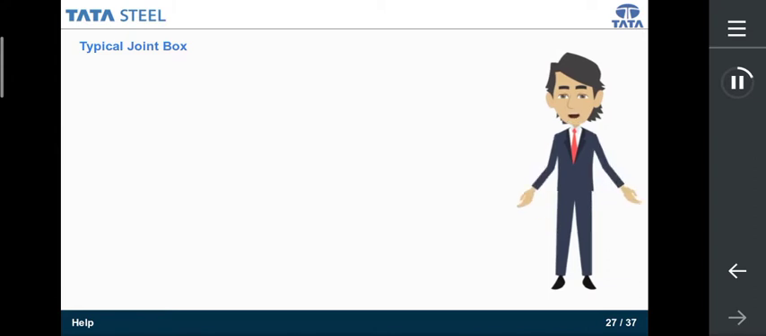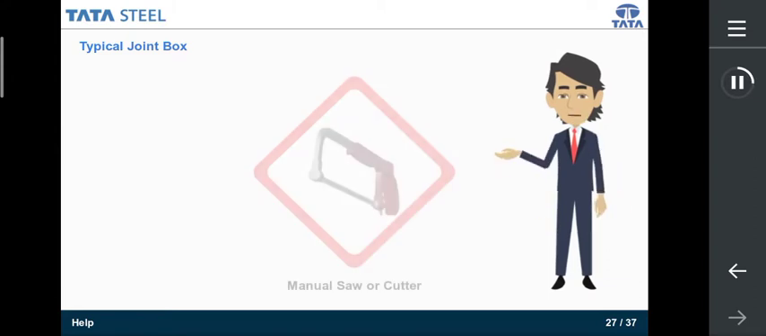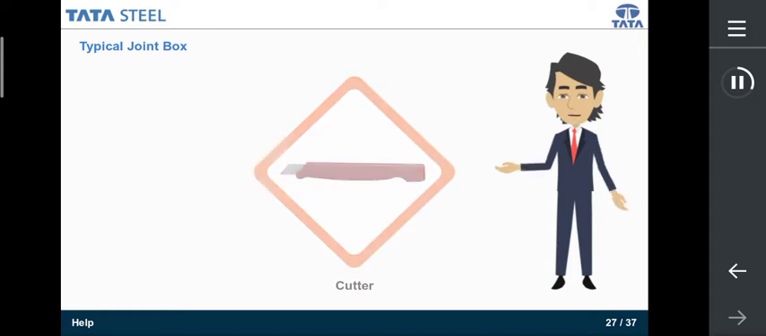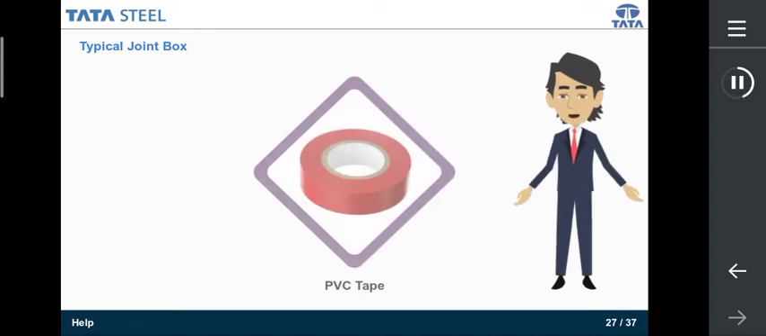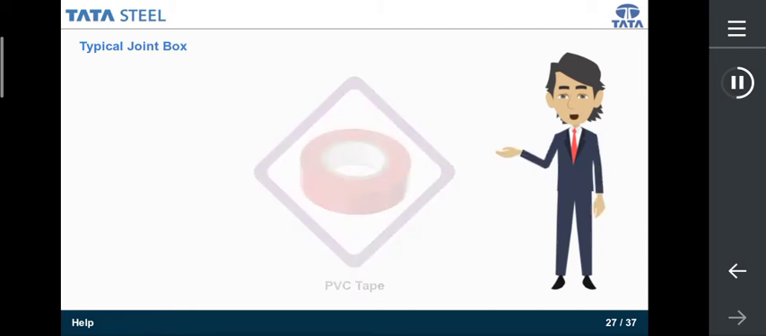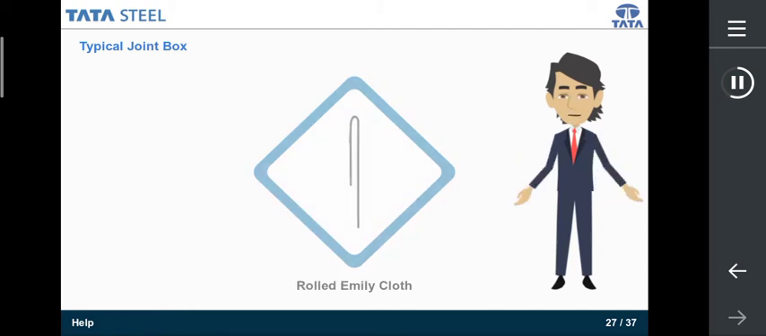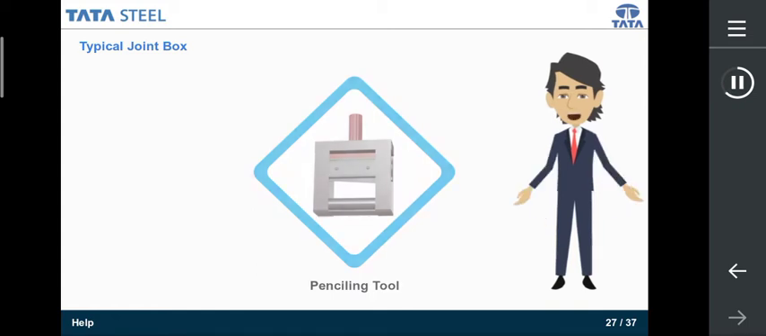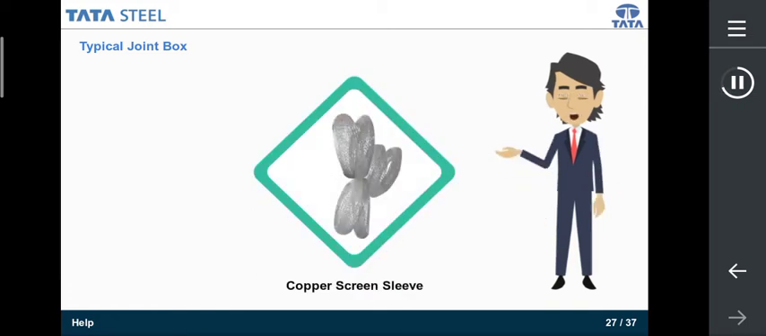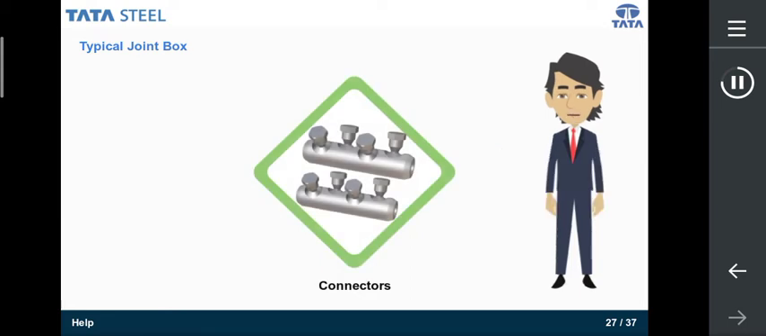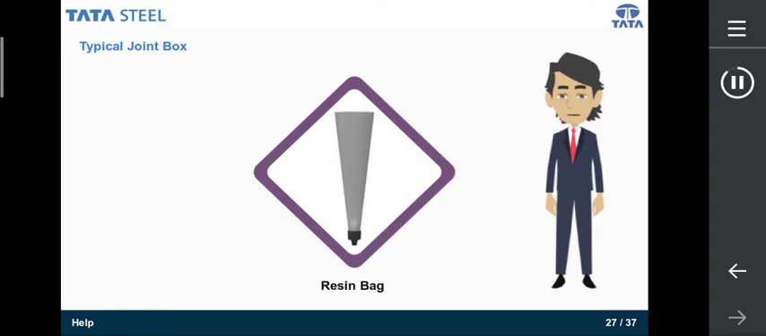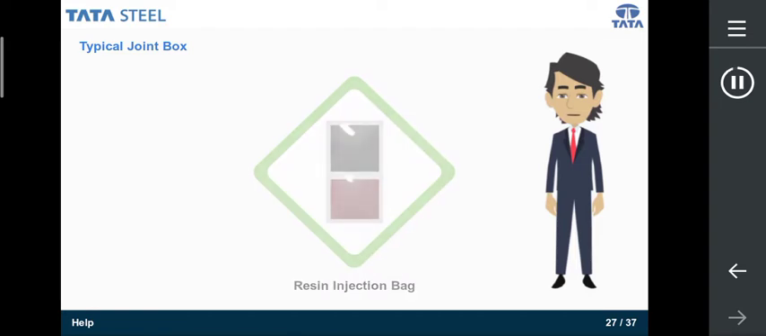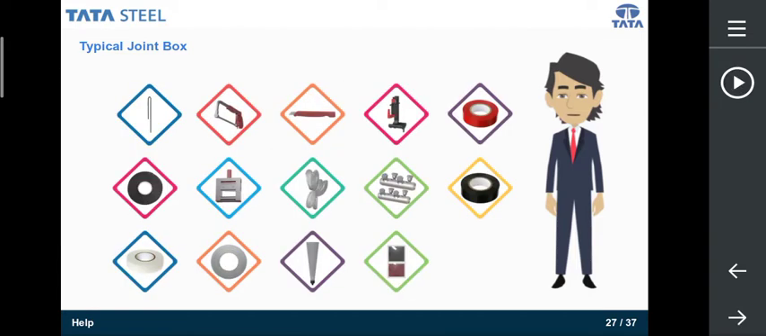To understand the jointing of cables, it is essential to be familiar with various parts of a joint box. As you see, the various elements are manual saw or cutter, HLS tool, PVC tape, rolled emery cloth, penciling tool, copper screen sleeve, connectors, insulation tapes, resin bag, resin injection bag.